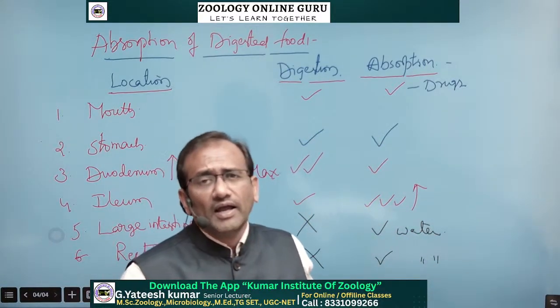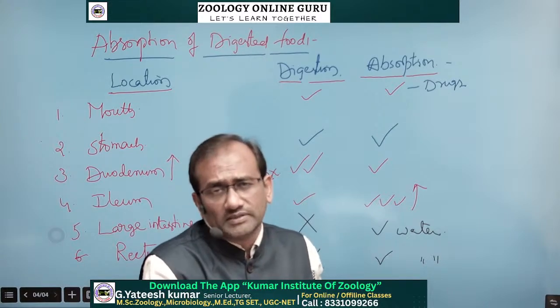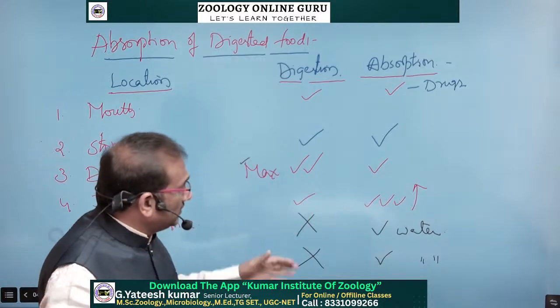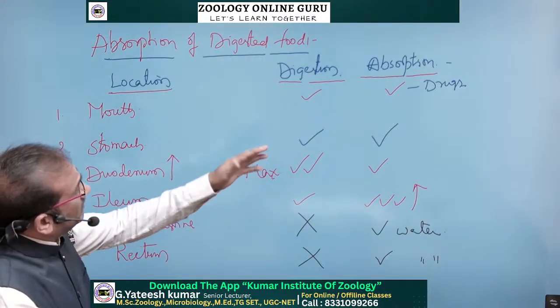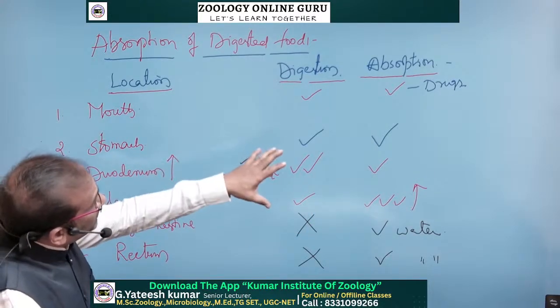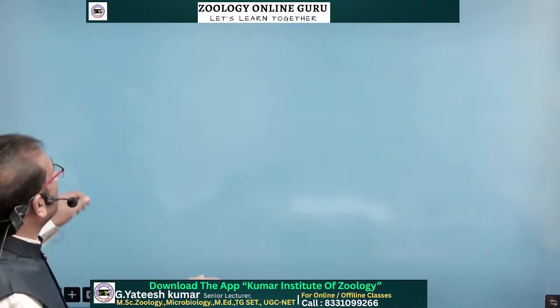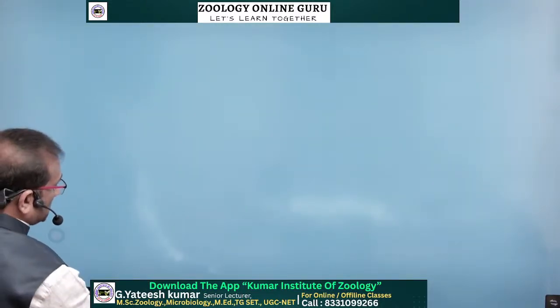This is about the absorption of food materials. These are the locations where digestion and absorption take place. How absorption takes place is our topic now.